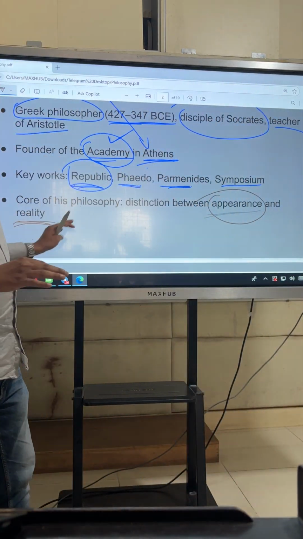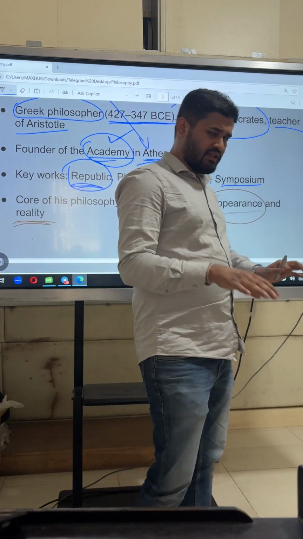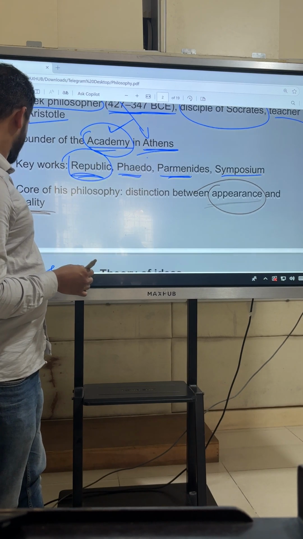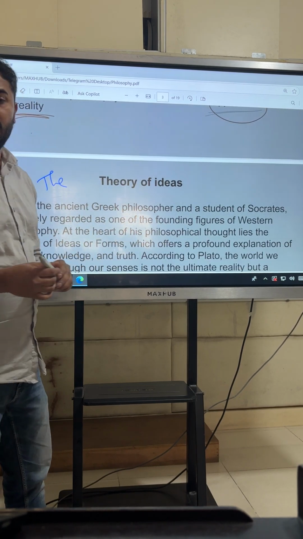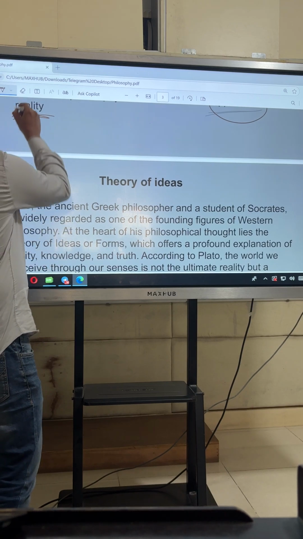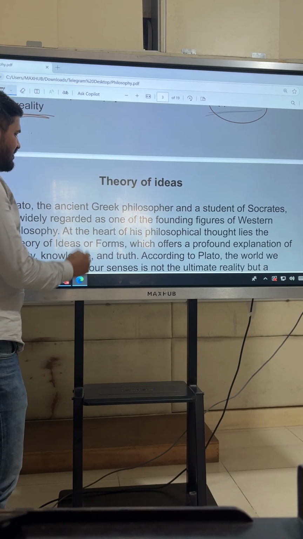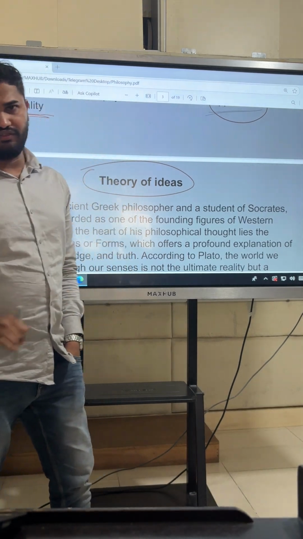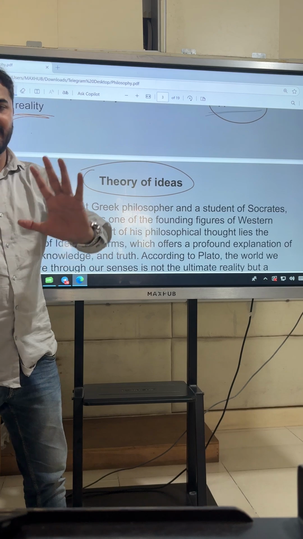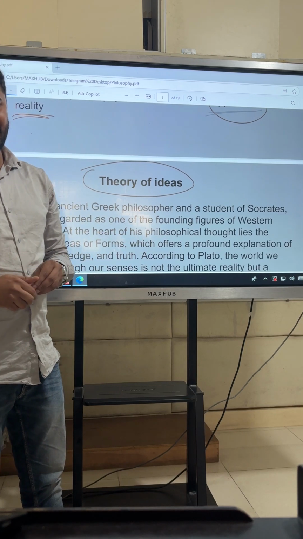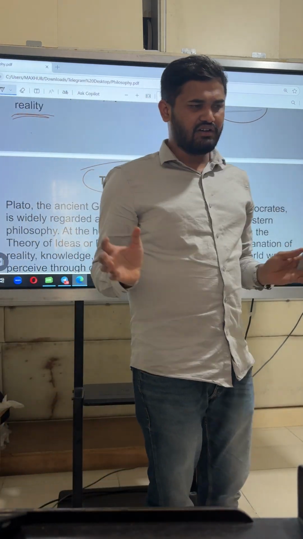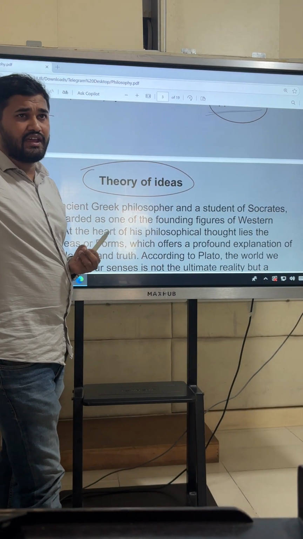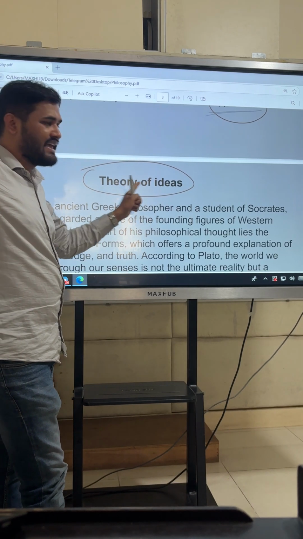Hopefully these introductory lines are understandable by most of you. Now we will start with the actual philosophy of Plato. One of the foundational philosophies of Plato is his theory of ideas. Theory of ideas can be regarded as the core theory of Plato. Once you understand the theory of ideas, you are going to understand multiple concepts in Plato's philosophy. This is the crux, or you can say Plato's entire philosophy revolves around the theory of ideas.